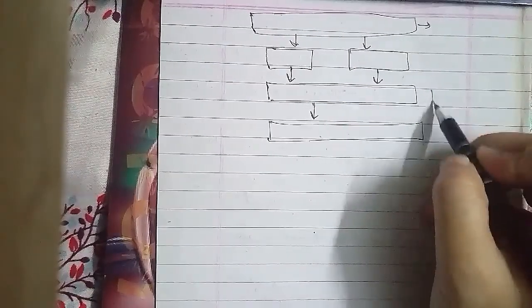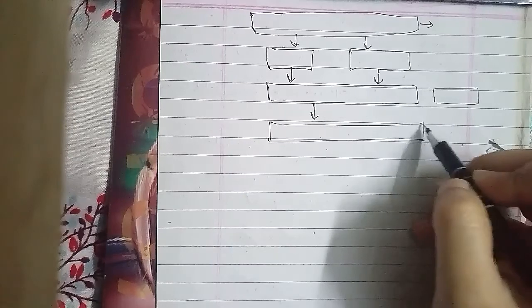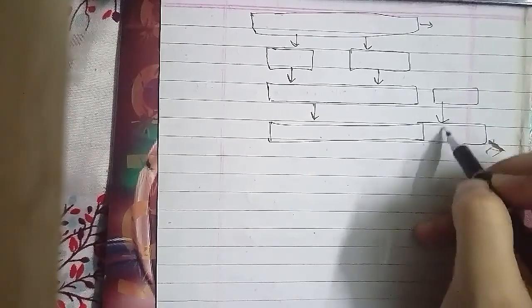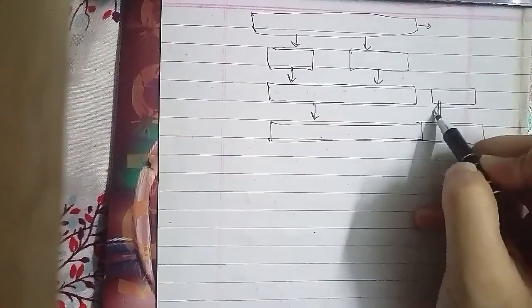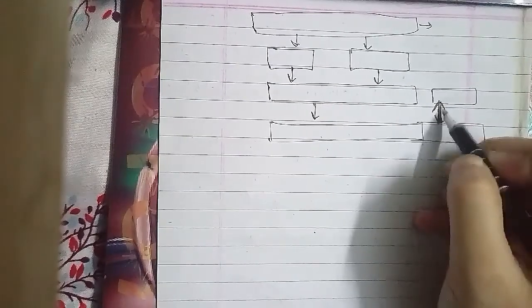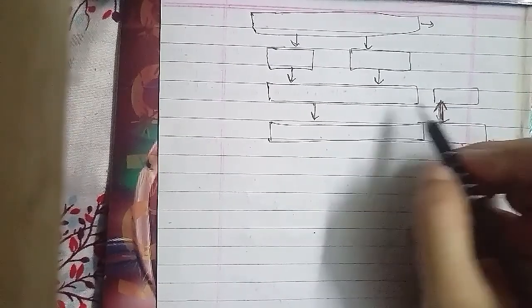So this is upward. This is your raster scan generator.